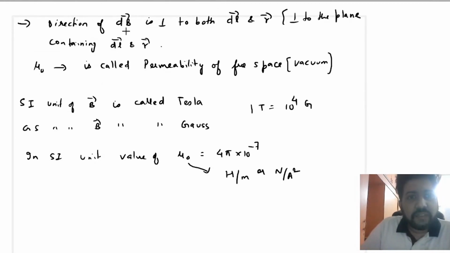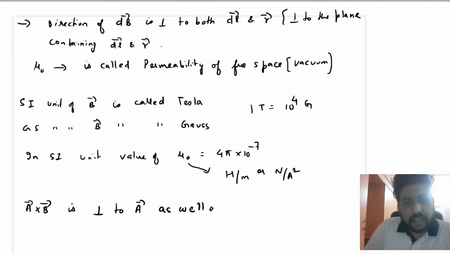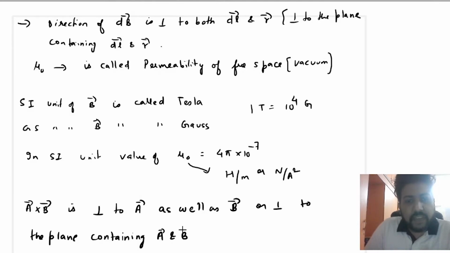So the direction of dB, you know that in any cross product, a cross b is perpendicular to a vector as well as b vector, or you can say perpendicular to the plane containing a vector and b vector.